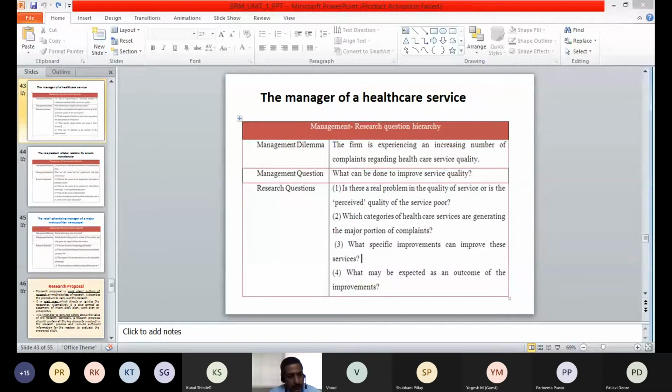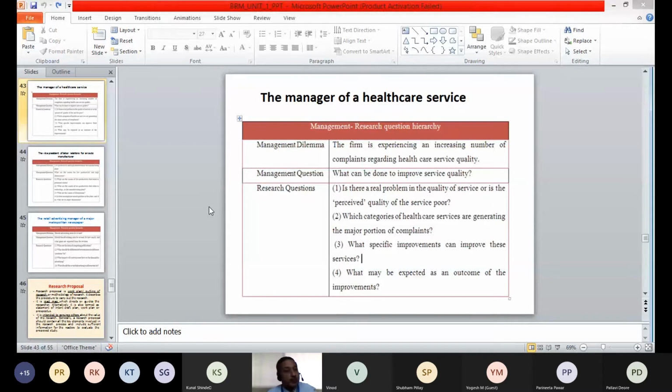This management question can then be converted to research questions on the basis of which the research can be conducted. The first research question is: is there a real problem in the quality of the service, or is the perceived quality of the service poor?